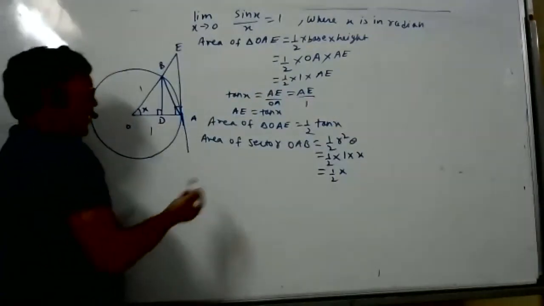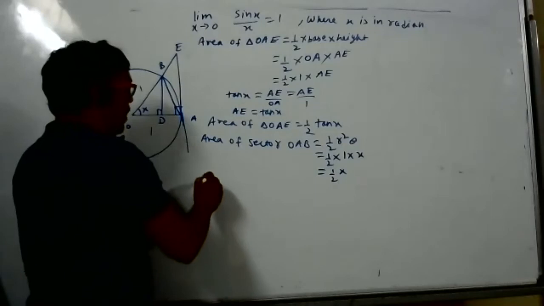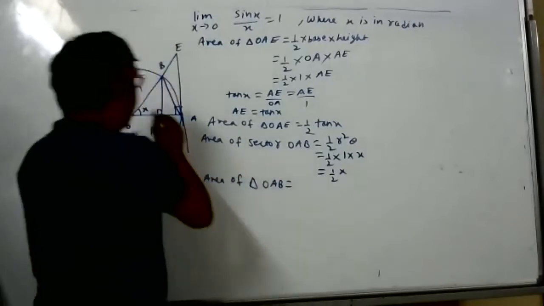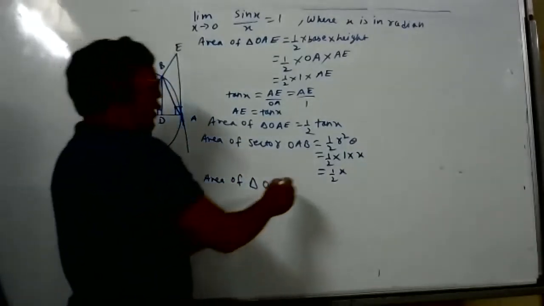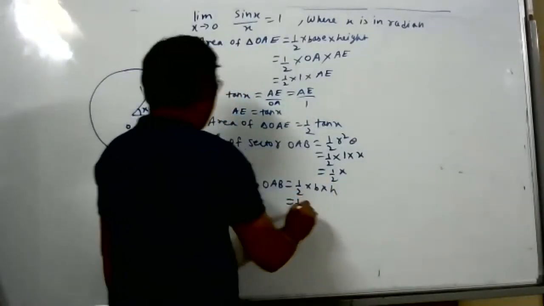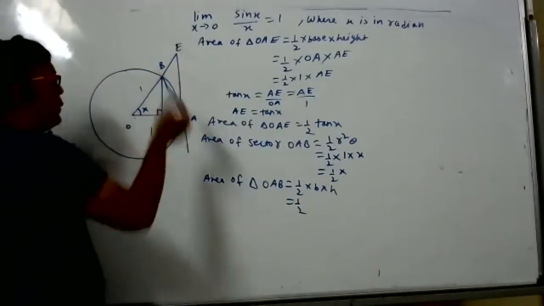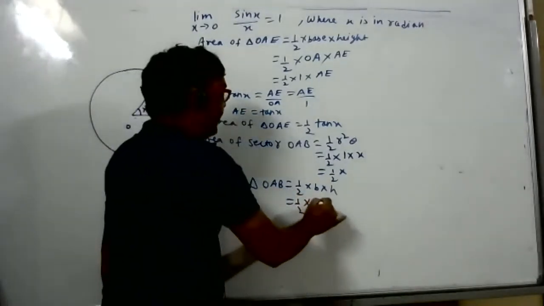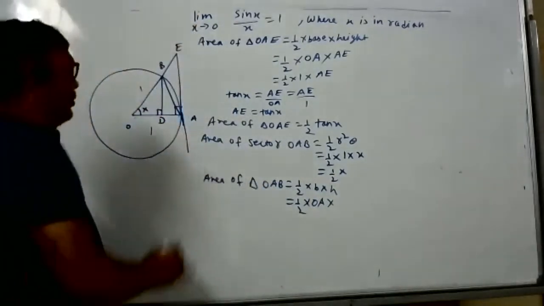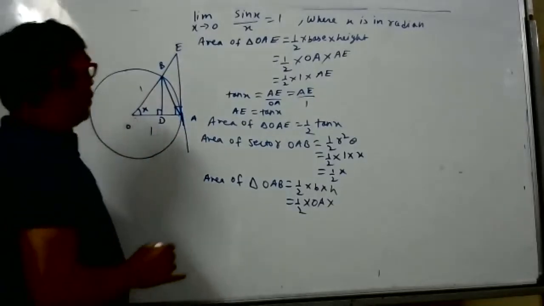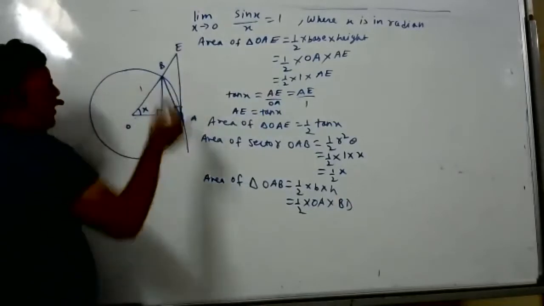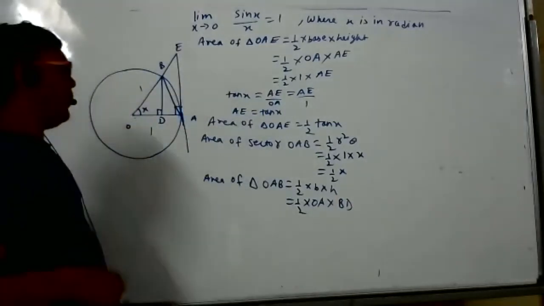I can see one more triangle, actually many triangles, but one more triangle: area of triangle OAB. Same logic, half base into height. What is the base of OAB? The base is OA. What is the height? Height is BD, the perpendicular drawn from the topmost position to the base. AB is not the height. Height means perpendicular from the tip to the toes.